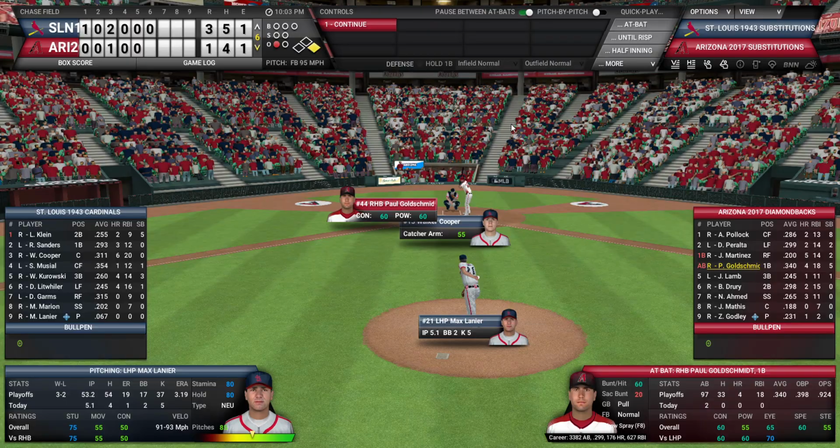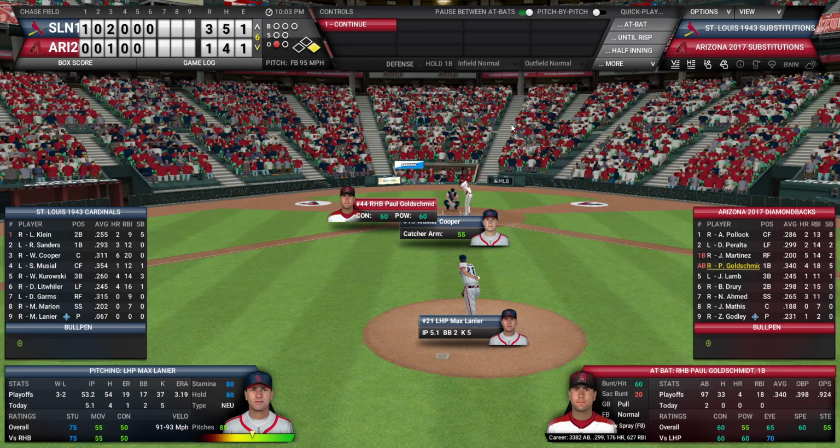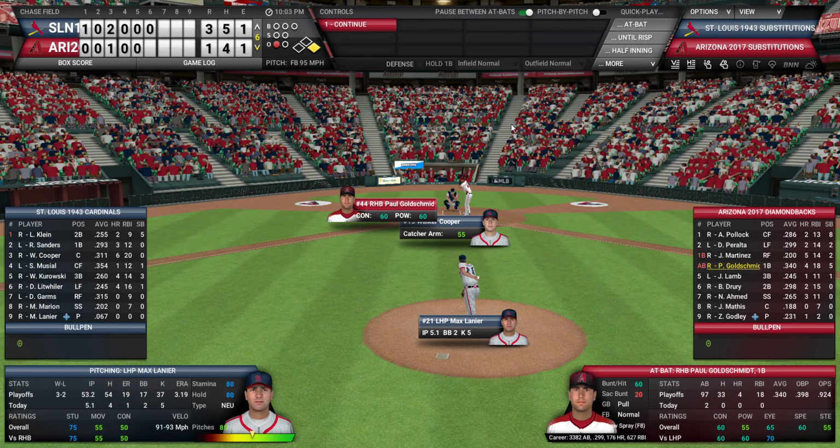because as I've shown you in the last video, the Cardinals bullpen isn't their strong suit by any means. Because again, they're coming from a time period when the bullpen was just not the focus when it came to team building. And you have to also factor in that a lot of these players were at war, so the depth just wasn't there. There were people in the majors who shouldn't even have been in the majors, and I'm sure that led to some of the weakness in the bullpen and the back end of the pitching staff because they had to fill those spots with somebody. And even though this is a great team,